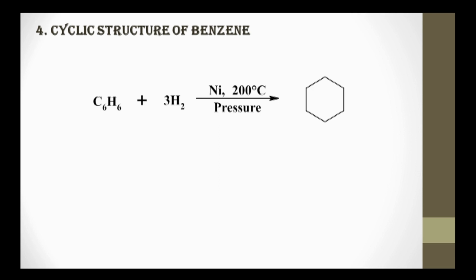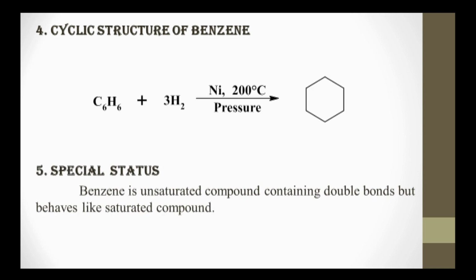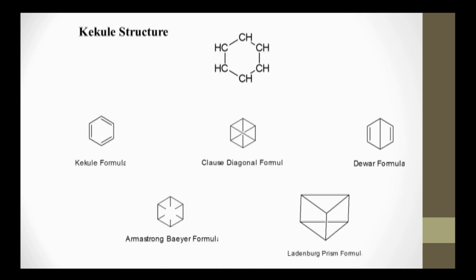Cyclic structure of benzene. Again, this is one more evidence for the third point. Benzene undergoes reduction in presence of nickel catalyst. It gives cyclohexane. That means benzene is a cyclic structure. Special status: benzene is an unsaturated compound containing double bonds but behaves like a saturated compound. That is evident from the various reactions we have just seen, that is, action of KMnO4 and action of bromine water.